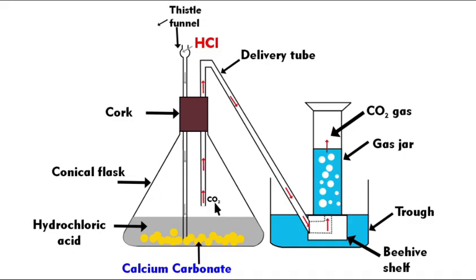You add the acids, again immerse the thistle funnel into the solution and keep the delivery tube above the solution where the carbon dioxide gas is produced. Again it is collected by downward displacement of water, through the beehive shelf. Now the water was filled initially in the gas jar and gradually the gas is collected in the gas jar, and the carbon dioxide is produced in this manner.